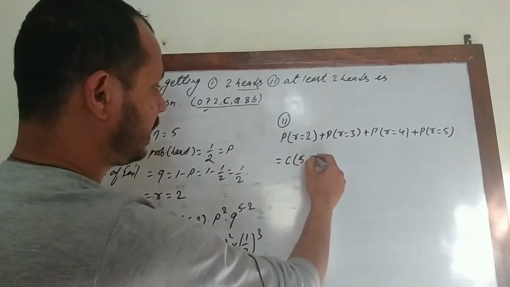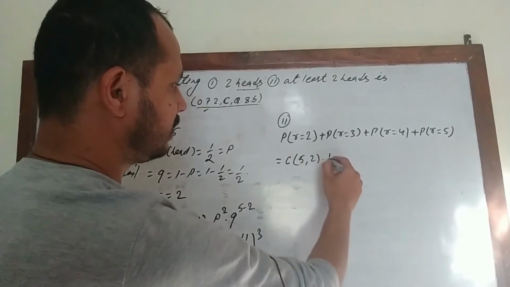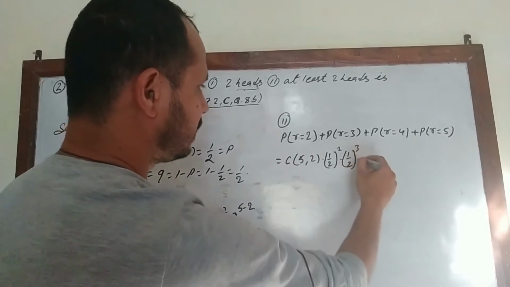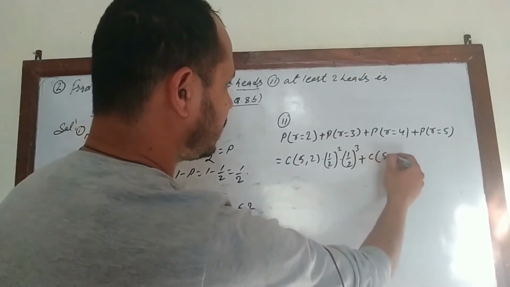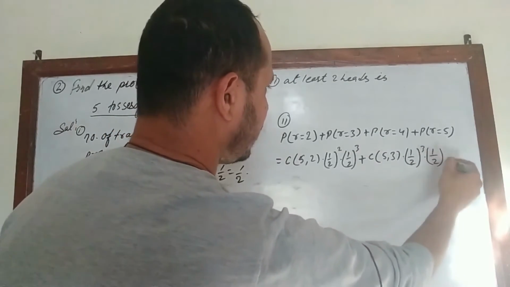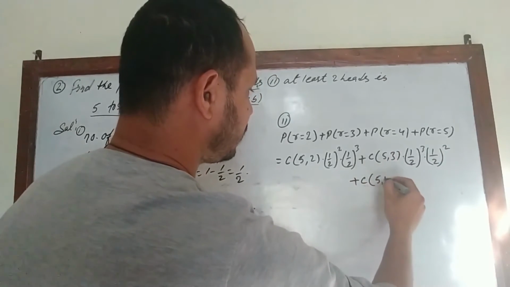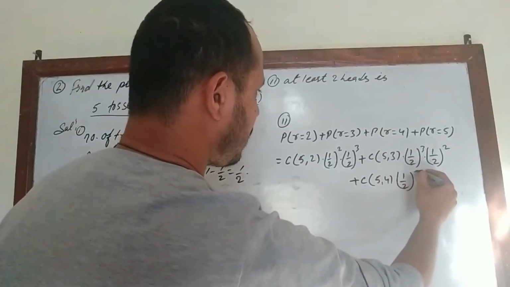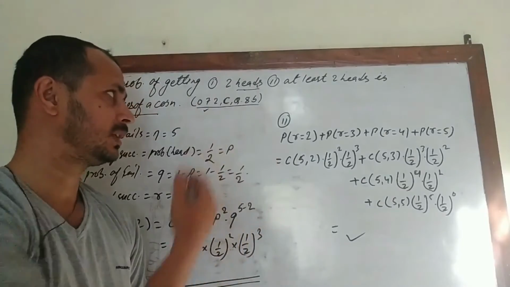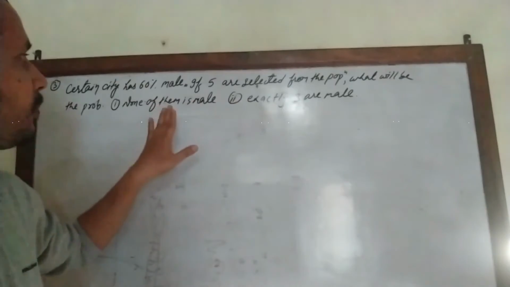So here we apply the formula again, C N R into P to the power R. P is 1 by 2, so we can write 1 by 2 to the power R into 1 by 2 to the power N minus R, plus again C N R P to the power R into Q to the power N minus R, plus again 4 C 5 4 1 by 2 into 1 by 2 of this program.